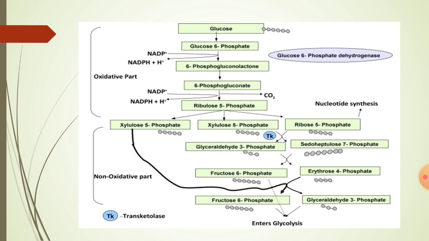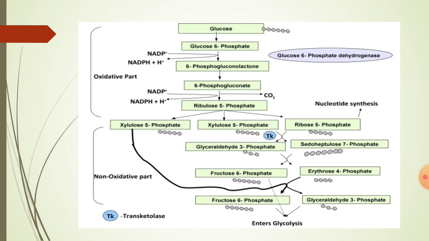We need not mention 6-phosphogluconolactone. So the first formed compound here is 6-phosphogluconate. Hence this is also called phosphogluconate pathway. This is the first oxidation step and first step of this HMP pathway.